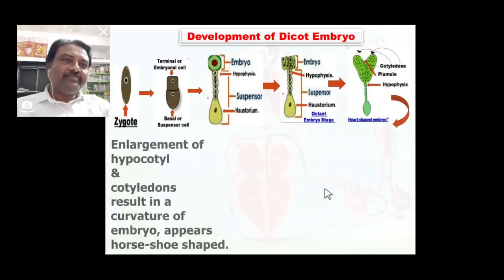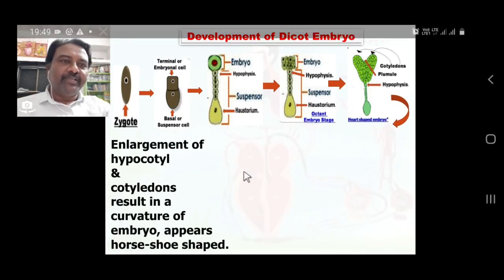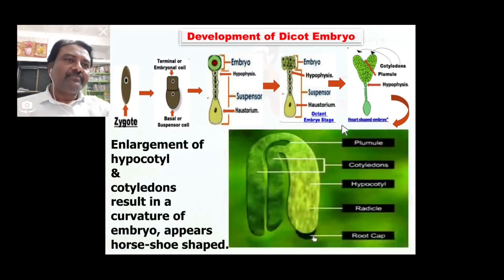Now enlargement of hypocotyl and cotyledons results in curvature of the embryo, appearing as a horseshoe shaped structure. So these two are cotyledons and this one is the hypocotyl region. These cotyledons and hypocotyl regions enlarge. As a result, this structure shows a horseshoe shape.